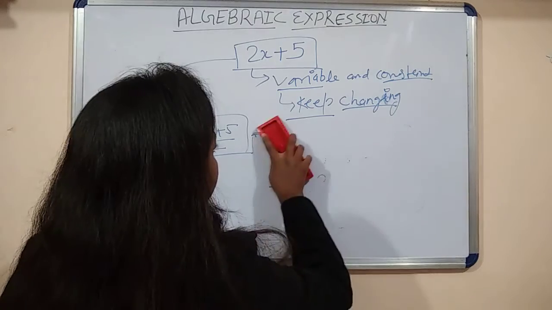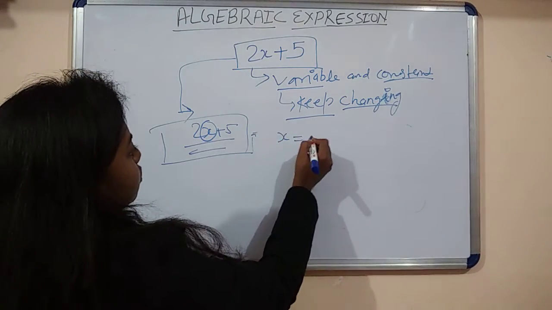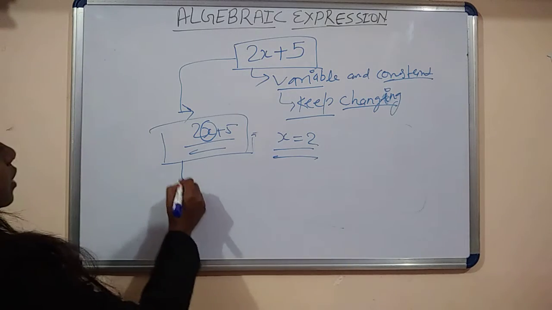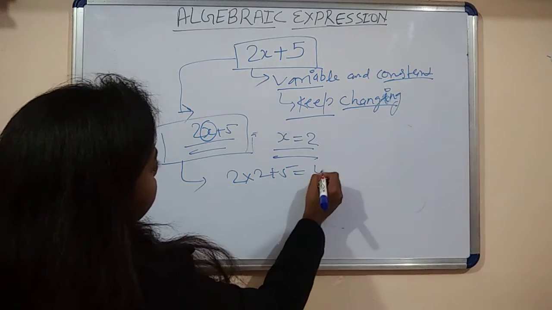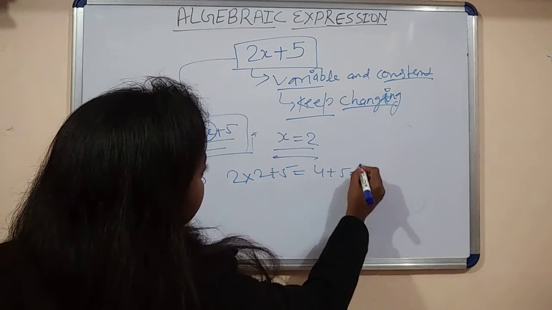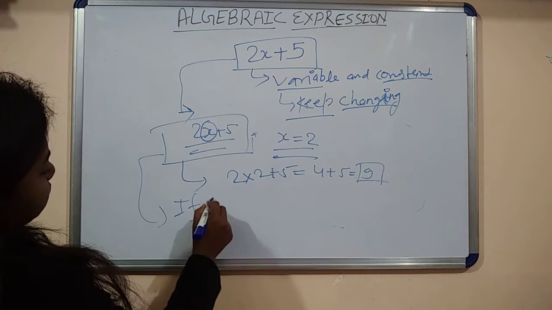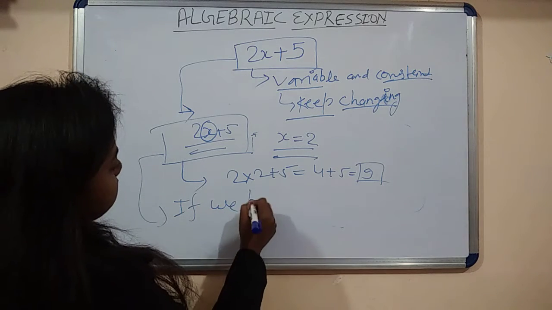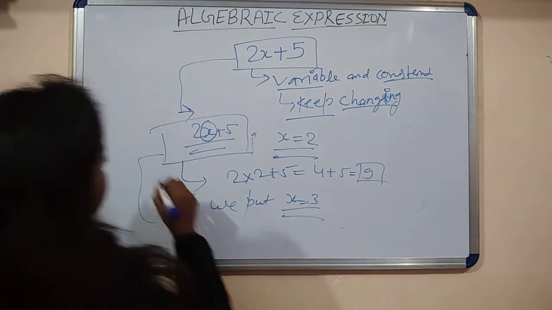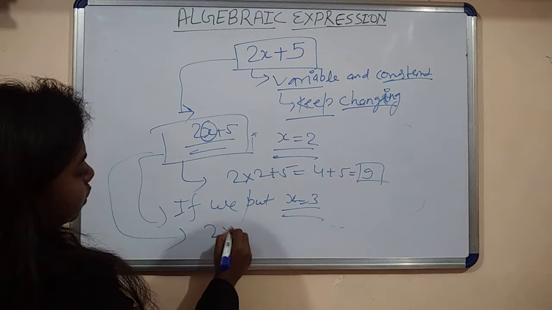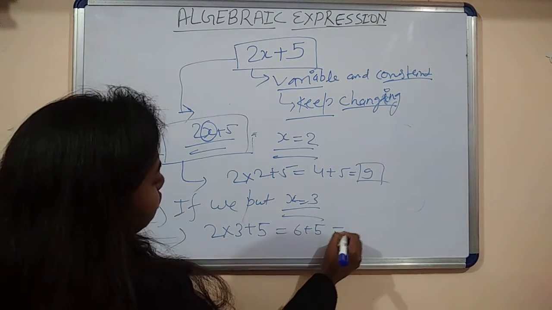We put the value of x equal to 2. Then what is the value of the expression? 2 into 2 plus 5 equal to 4 plus 5 equal to 9. The value of this expression is 9. If we put x equal to 3, then what is the value of this expression? 2 into 3 plus 5 equal to 6 plus 5 equal to 11.